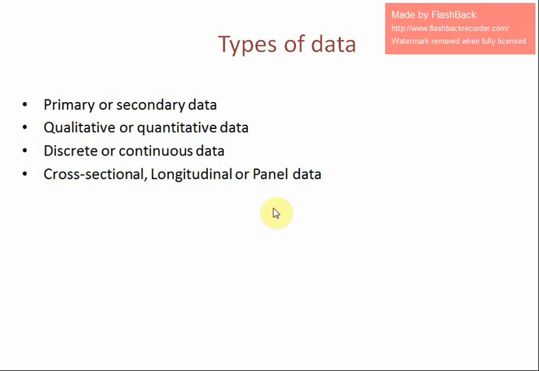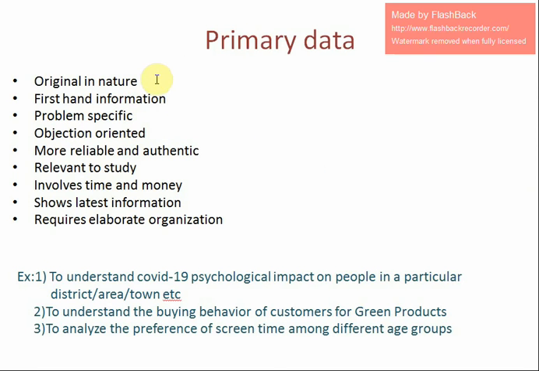Now we can understand what is actually meant by primary data. Friends, primary data is original in nature. It is first-hand information and it is collected by the investigator for himself because he wants to study a particular problem, and he collects information related to that particular problem. So it is problem specific and also objective oriented, because the researcher has some objectives in the research problem.